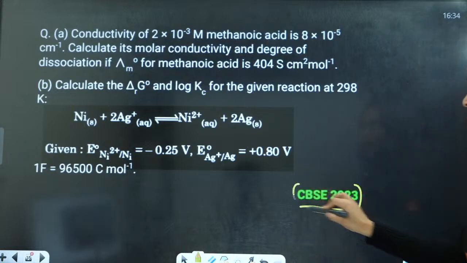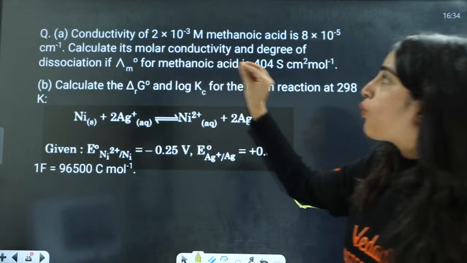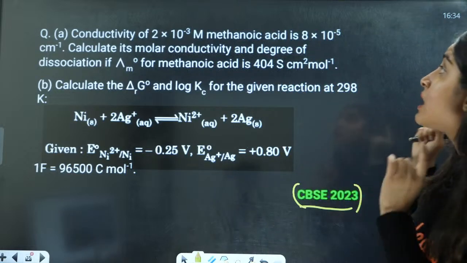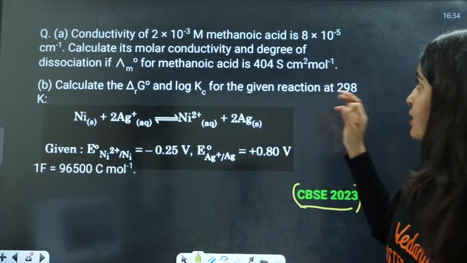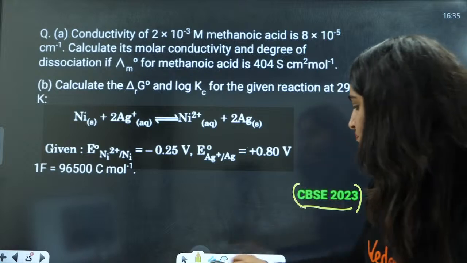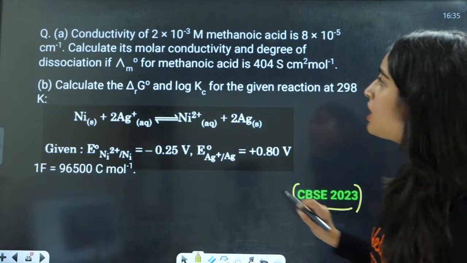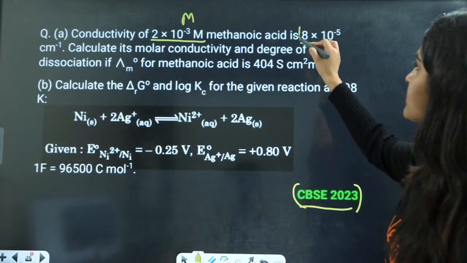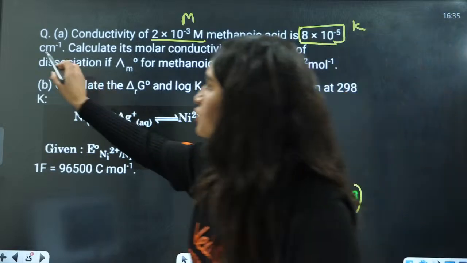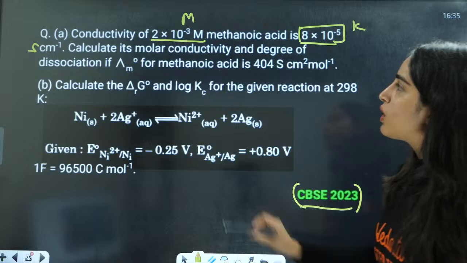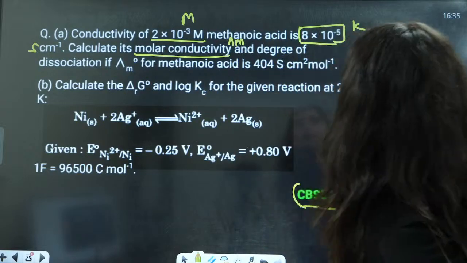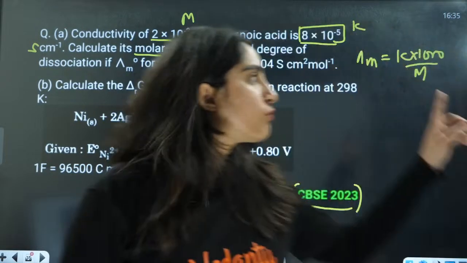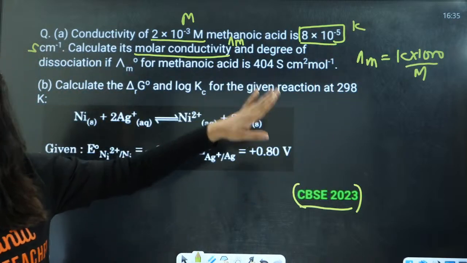Next is a 2023 question. Conductivity of 2 into 10 raised to power minus 3 molar methanoic acid is 8 into 10 raised to power minus 5 Siemens per centimeter. Now see this bacha, they have given you molarity here, and this is kappa, the conductivity. Calculate its molar conductivity. Molar conductivity is equal to kappa into 1000 by molarity. You have molarity, you have the value of kappa, you can simply calculate this.